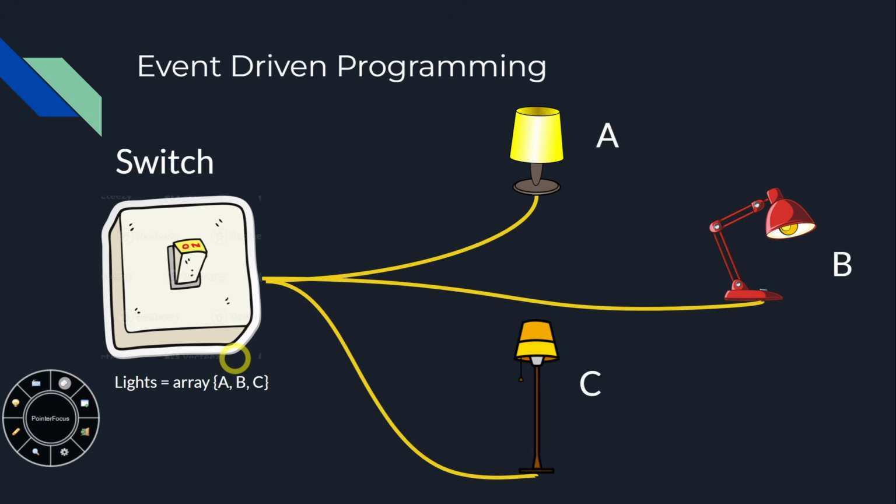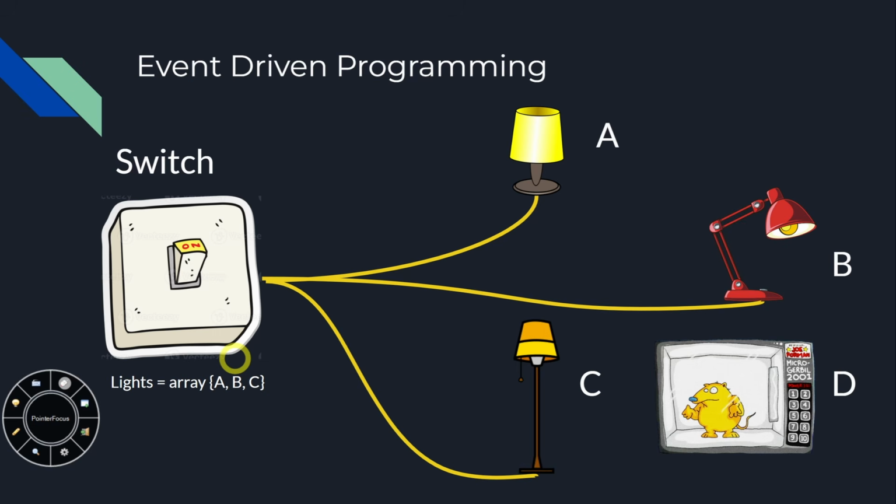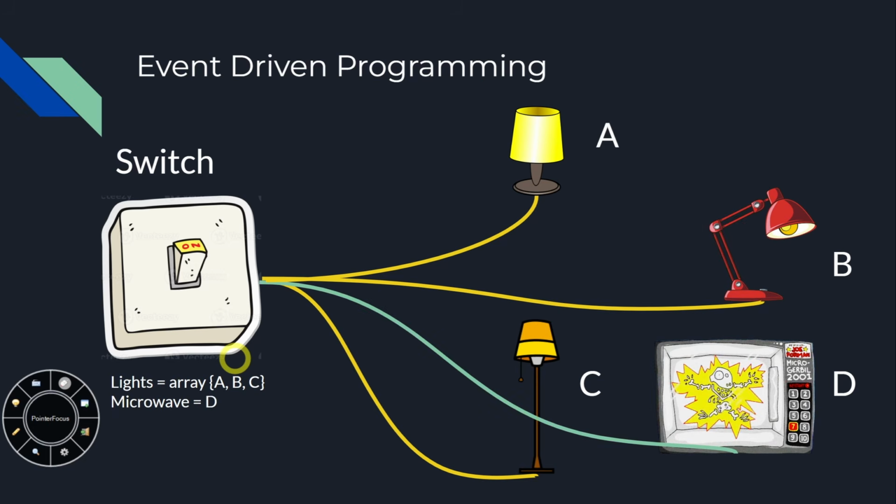And that might seem fine, but let's say we add a new variable into the mix. Let's say we have a microwave, and this microwave doesn't fit in our lights class. Well, if we want to connect it to our switch, then we have to make a new variable and store the microwave there. And you can see where this could maybe get really tedious, adding in all these different things that connect to the light.